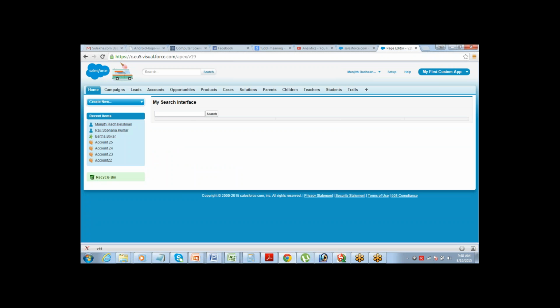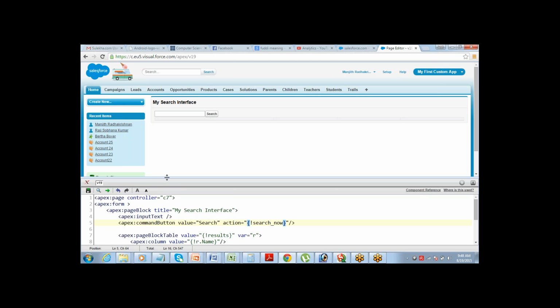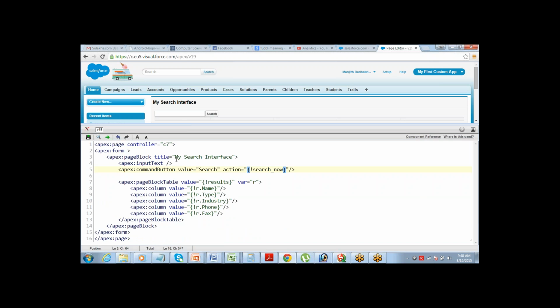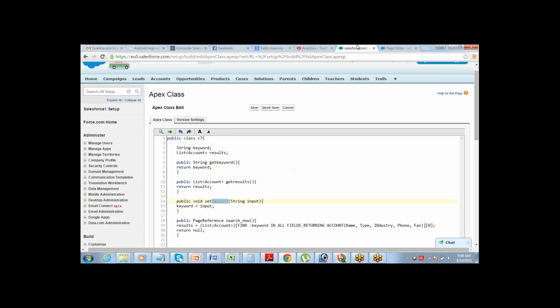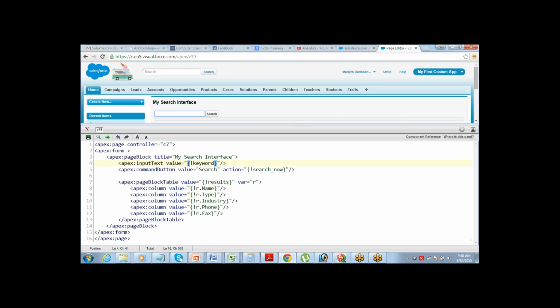Where we'll be searching the keyword. The input text box. Correct. So that should come in the input text: value equals keyword. Again, the set part of the method does not need to be written here, only the function name after the set. It's keyword. That's it.